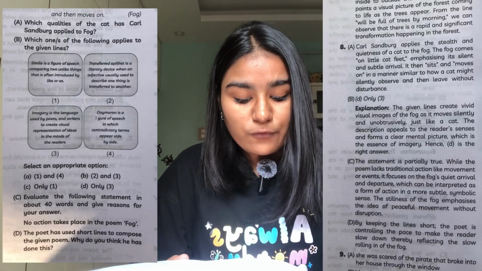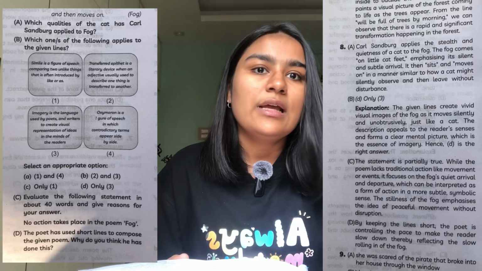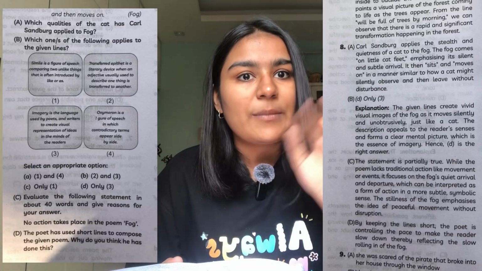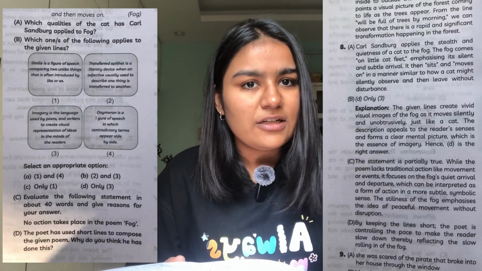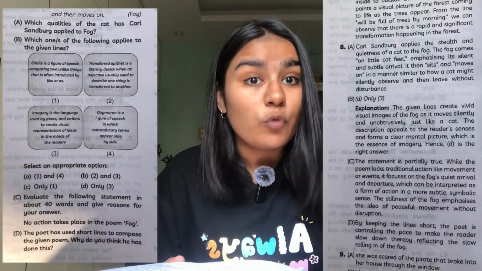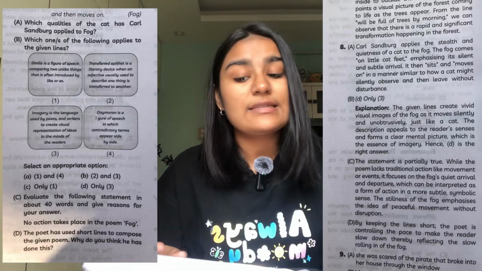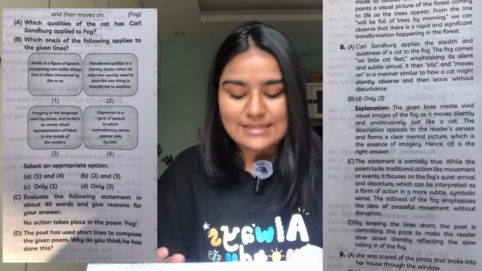The stillness of the fog emphasizes the idea of peaceful movement without disruption. It's not like badal or clouds that are coming and are causing rain and distraction to us, right? It's just coming, peacefully sitting and going on its own. So there is action of movement, but it's very peaceful. So that will be your answer for such a question. Guys, these questions are good questions because they're competency based.